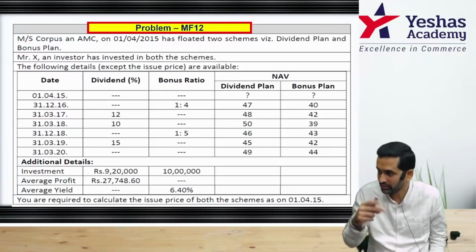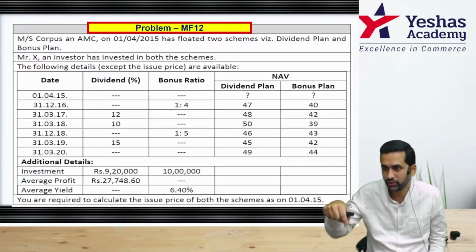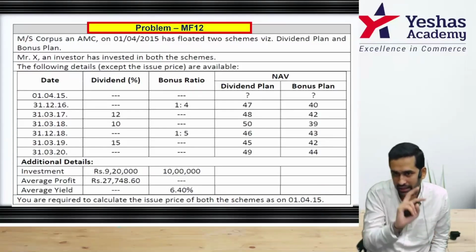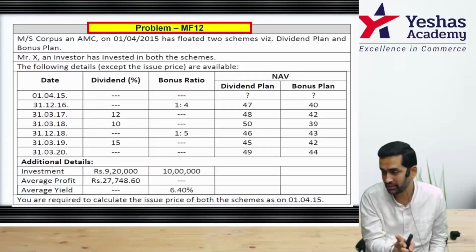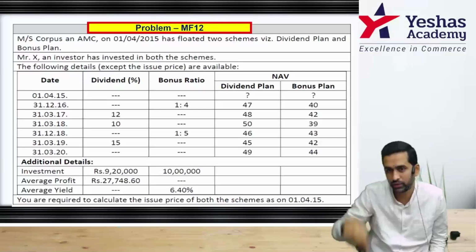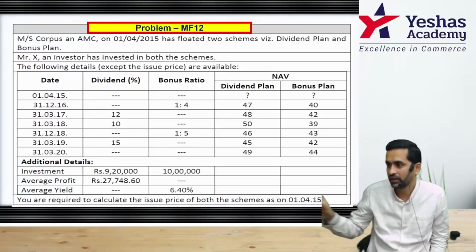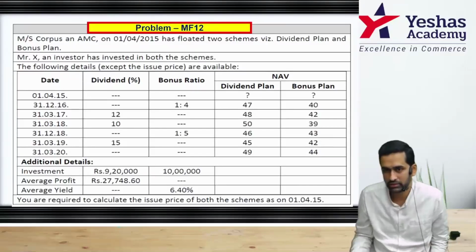Now you have to do reverse calculation. Units after bonus is with you. Bonus ratio is with you. You should find out units before bonus. Correct? And like this, you have to do 2 times reverse working because bonus was paid twice. From this, you can go back and find out how many units he originally bought. You have the original investment, 10 lakh divided by number of units will give you the NAV at which he entered. So both are reverse working.